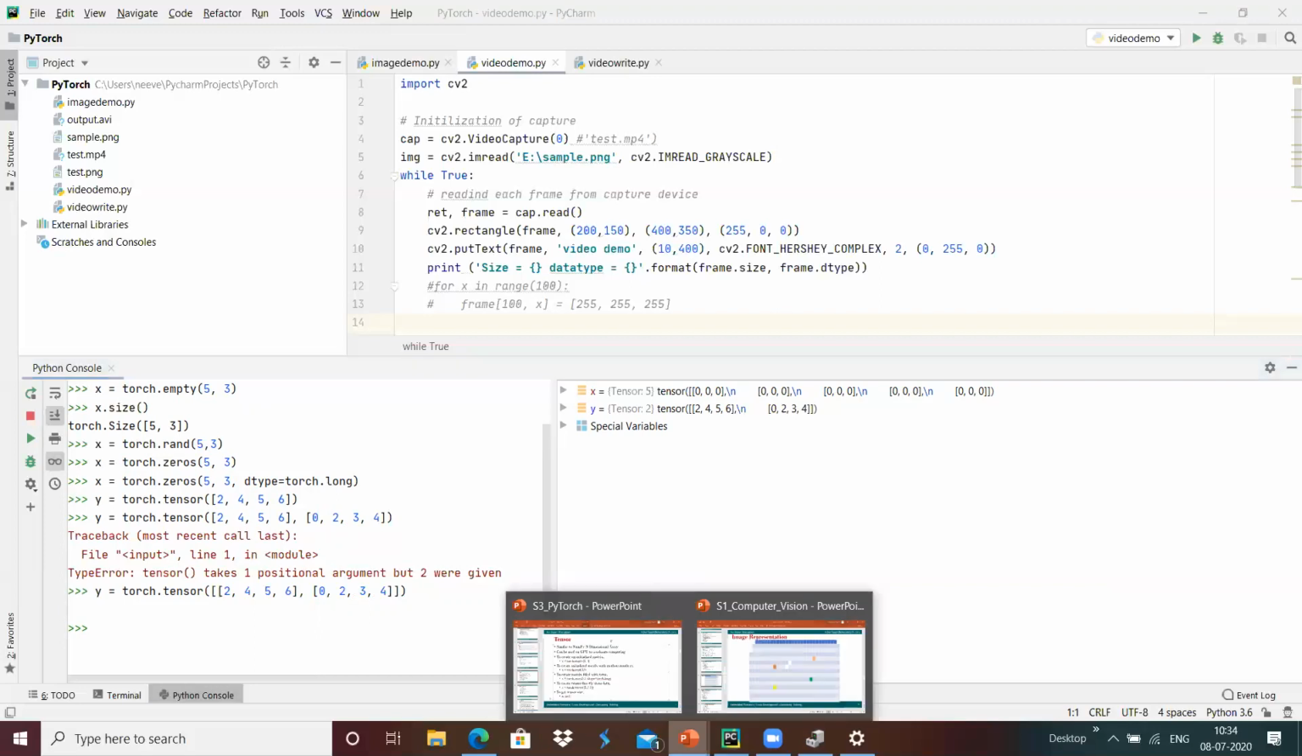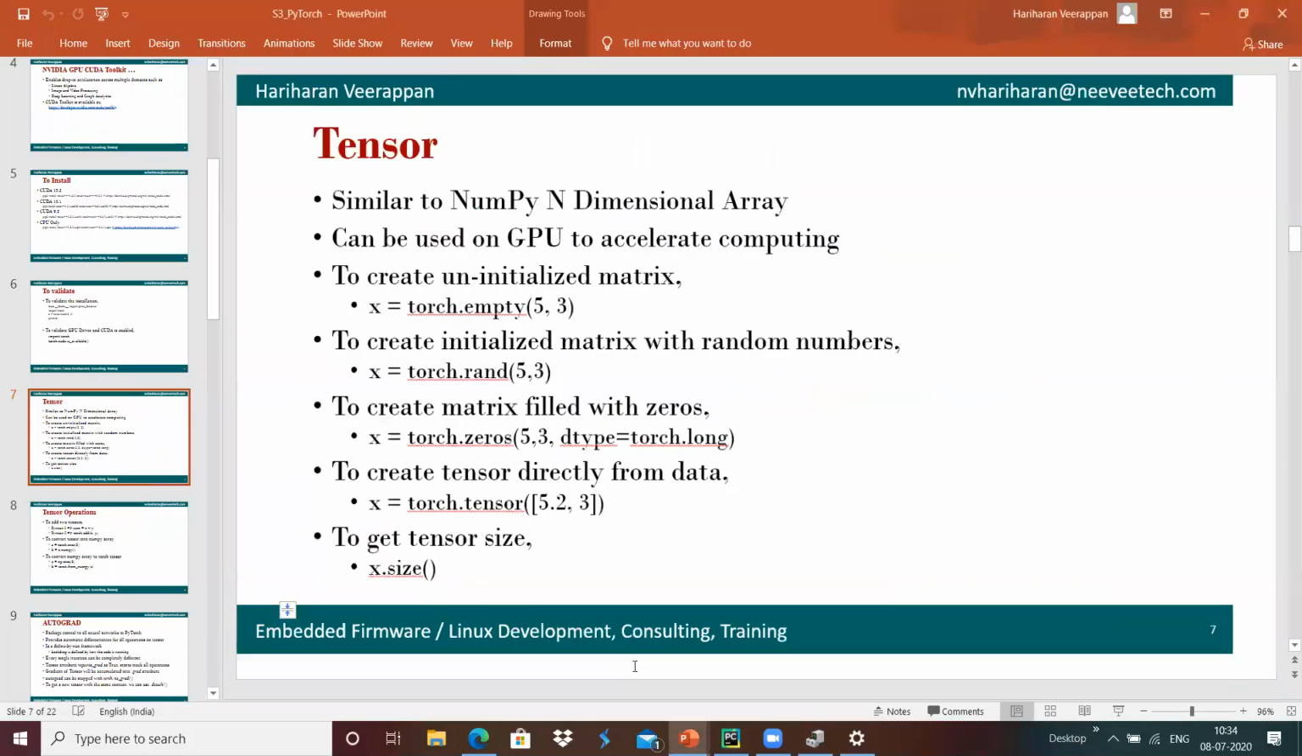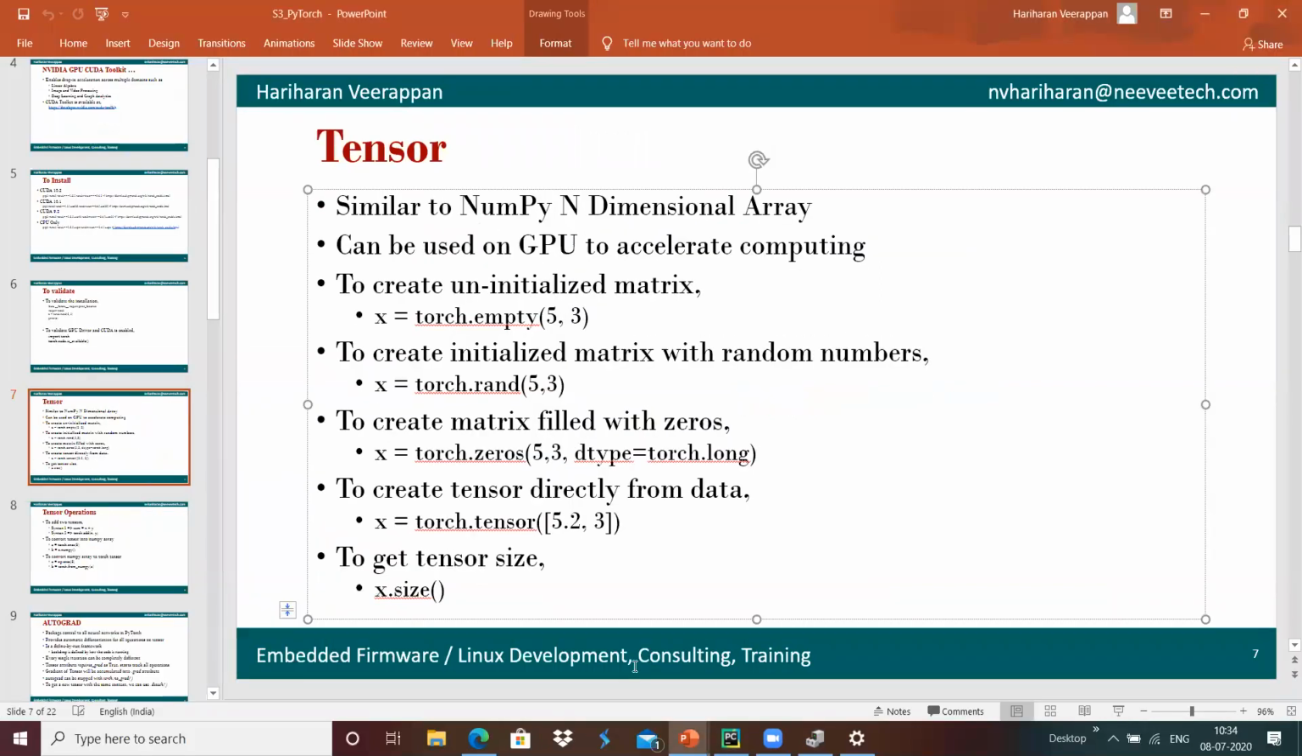This gives the flexibility to define a tensor. Basically, a tensor can be a multi-dimensional array, so that it can be filled with image frame data. And we have some operations that can be done over the tensor.